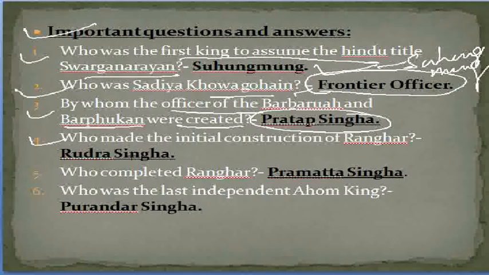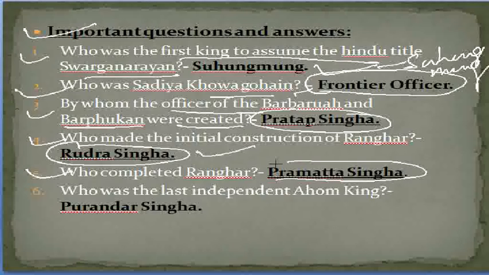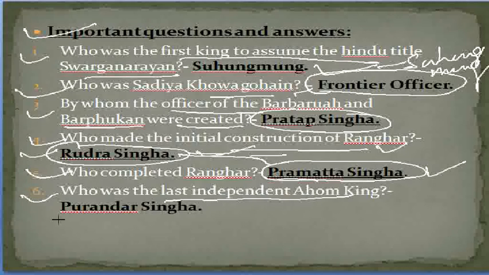Fourthly, who made the initial construction of Rang Ghar? The initial construction of Rang Ghar was done by Rudra Singha during his reign. And who completed Rang Ghar? The answer is Pramatta Singha. So these two names are to be kept in mind with respect to the construction of Rang Ghar: Pramatta Singha completed it and Rudra Singha did the initial construction. Sixth question, who was the last independent Ahom king? The answer is Purandar Singha.